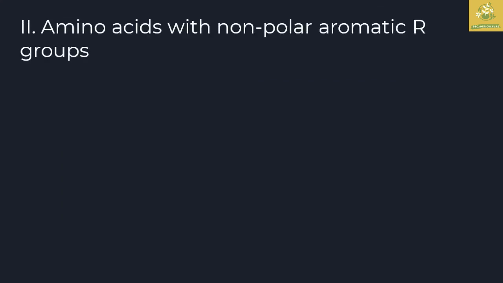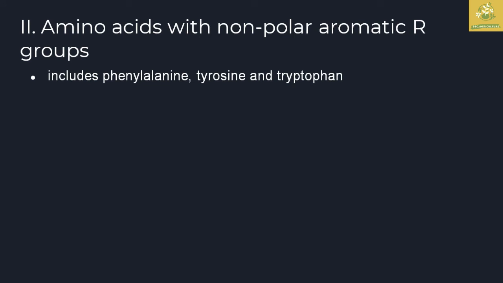The second one is amino acids with aromatic R groups. We have seen the aliphatic R groups, and now we are going to see aromatic R groups, which include phenylalanine, tyrosine, and tryptophan. These are the second group of amino acids.